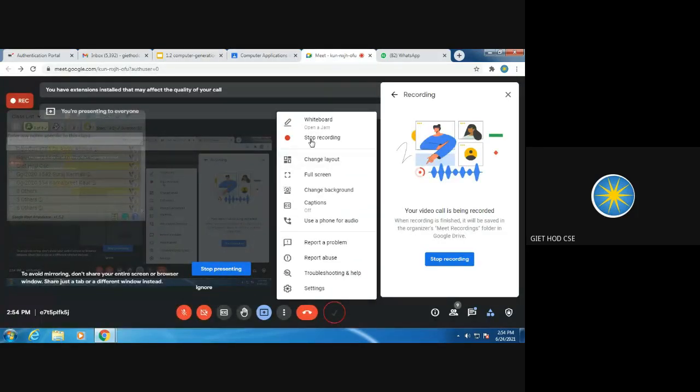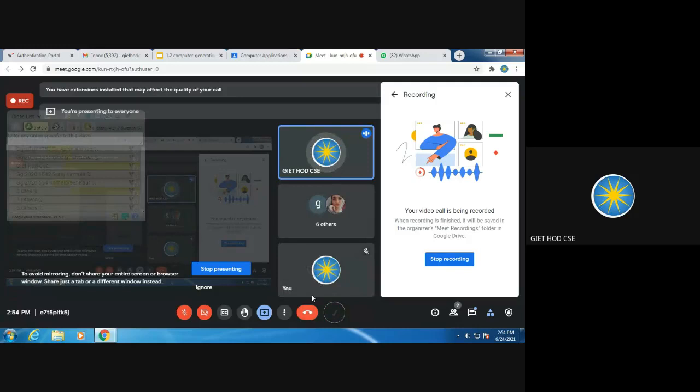So if you have any doubt in fifth generation computers, I will take your doubts first. Then we will proceed towards the next unit.